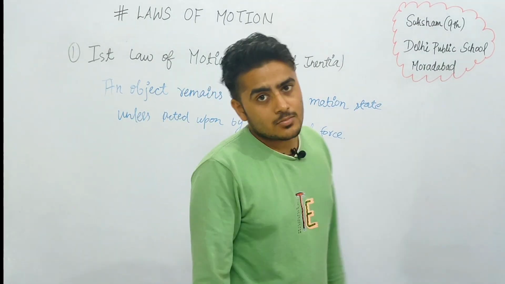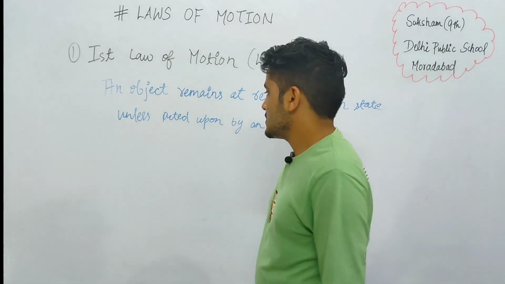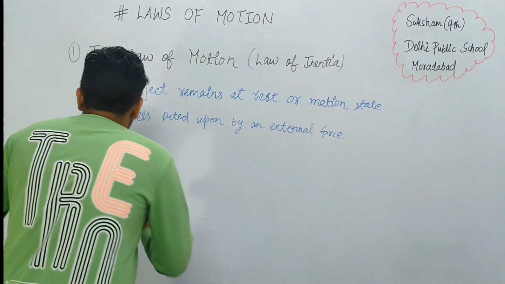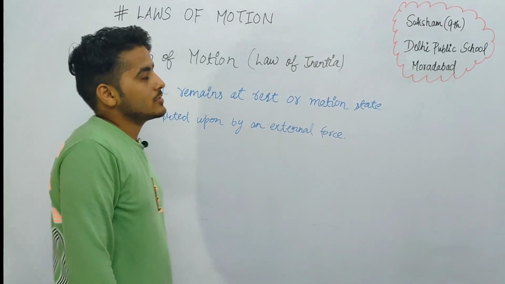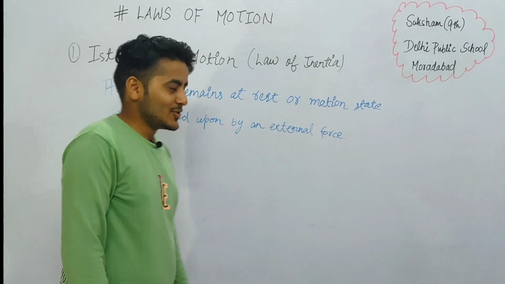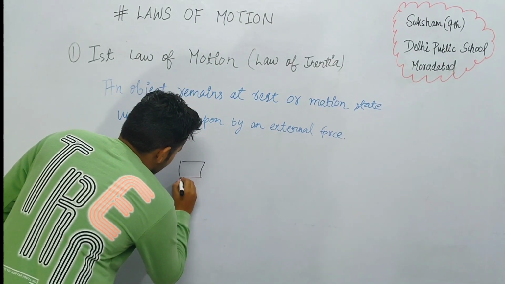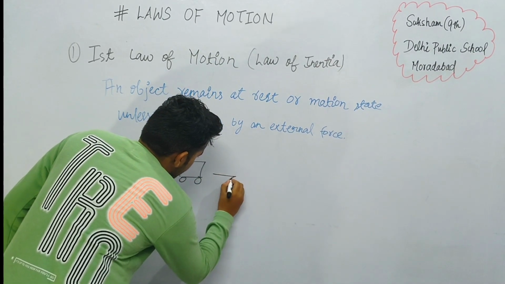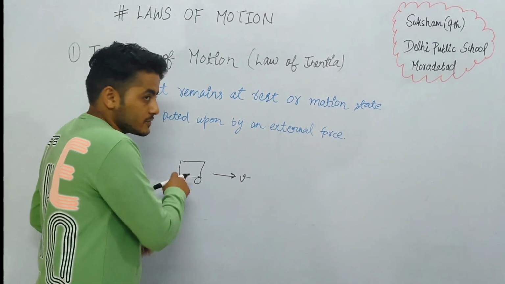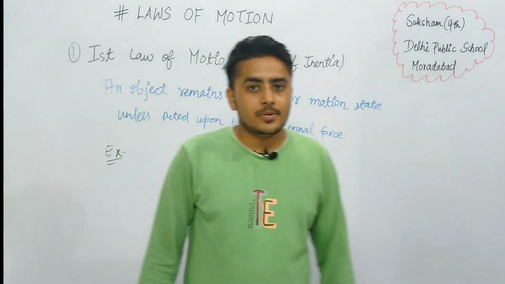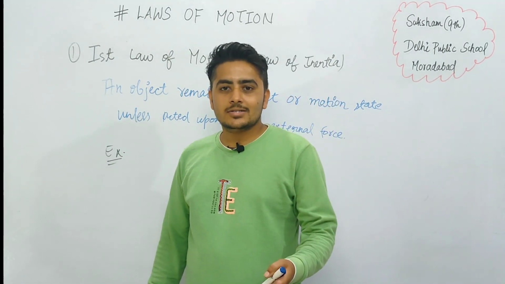Now there are some examples of this law of motion. So I'll just give a brief example for you people. So you have to imagine something. Imagine you are sitting in a bus and you are going to your grandmother's home. Okay, now see, there is a bus moving here. So this bus is moving in this direction with the velocity v. Now you are sitting inside of this bus. Now what happens is that there is a cow in front of the bus. So the driver applies the brake suddenly.